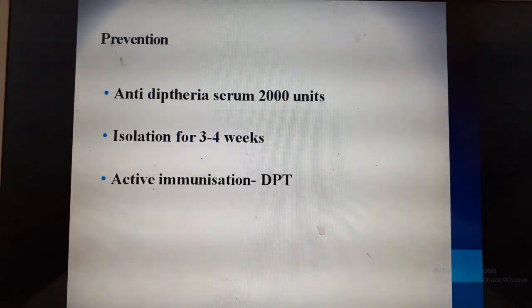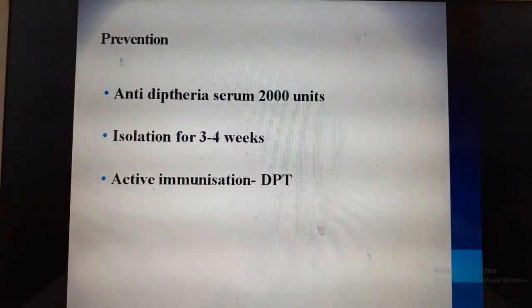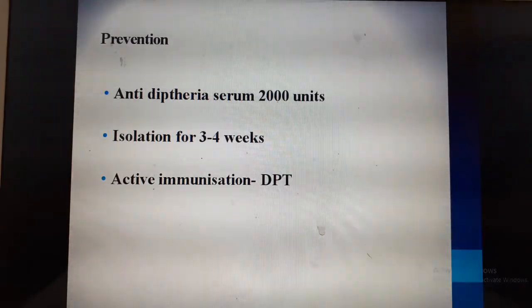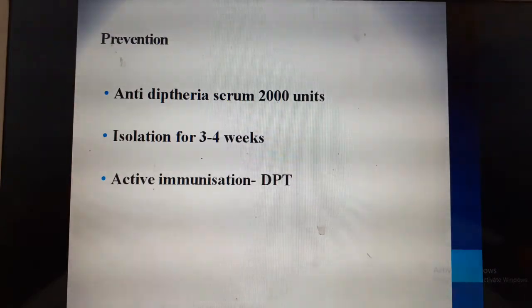The prevention, as I already told you, is by administering anti-diphtheria serum 2000 units, isolating the child for 3 to 4 weeks, and active immunization is achieved by giving DPT vaccine. DPT vaccine is given at 6 weeks, 10 weeks, 14 weeks, 1.5 years or 18 months, and at 5 years.